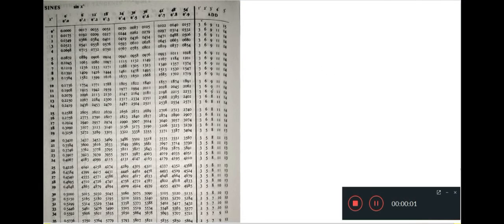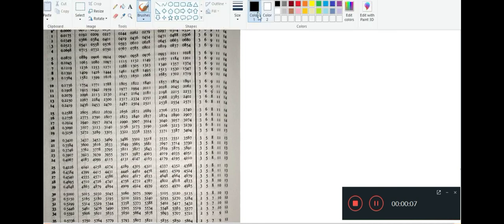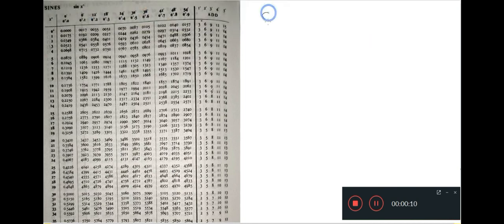If you want to now find out the value of, let's take an example, sine 16 degree and 36 minute.